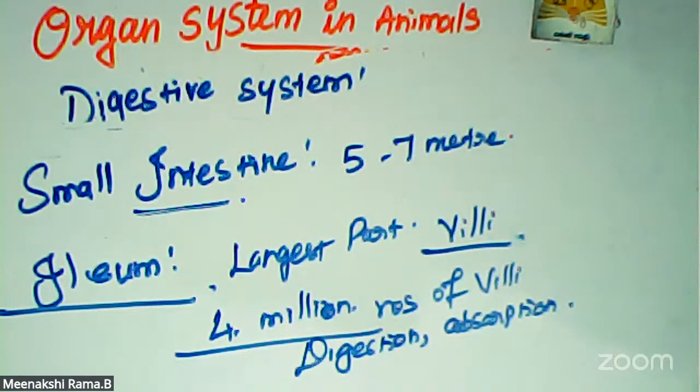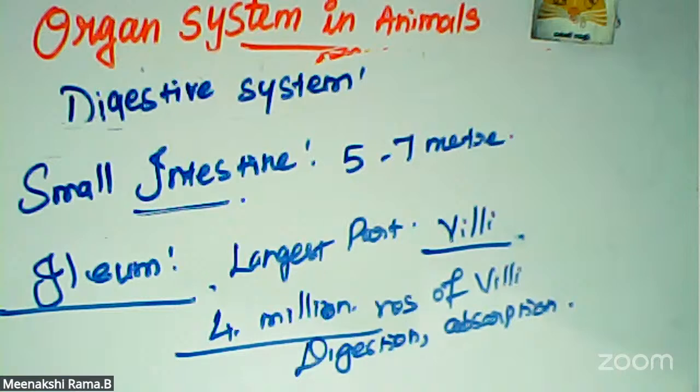The small intestine is the longest part of the alimentary canal, 5 to 7 meters. It consists of 3 parts: duodenum, jejunum, and ileum. Duodenum is the C-shaped part. It receives the bile duct and pancreatic duct. Second is the jejunum, the middle part, which secretes different enzymes like sucrase, maltase, lactase, and lipase.